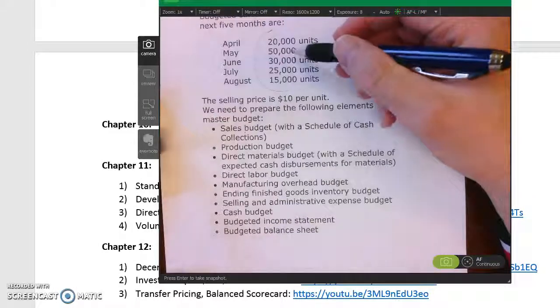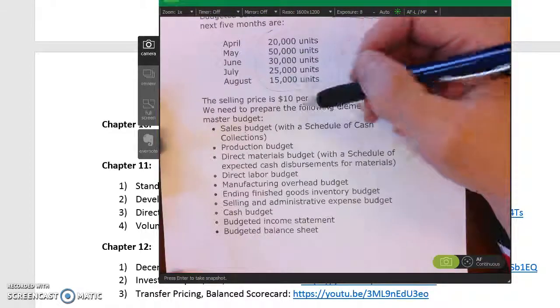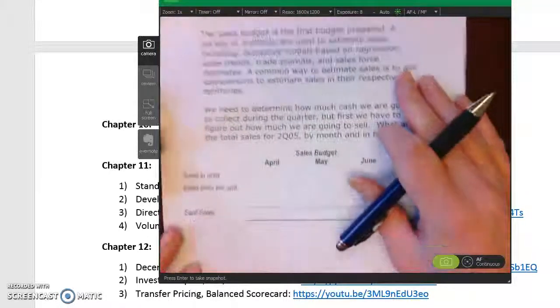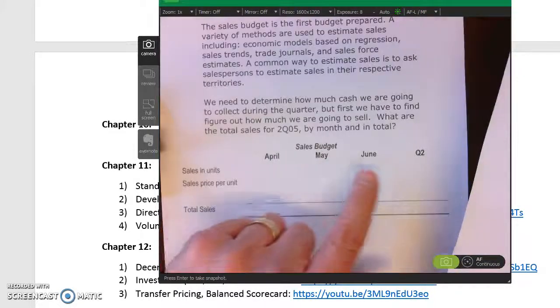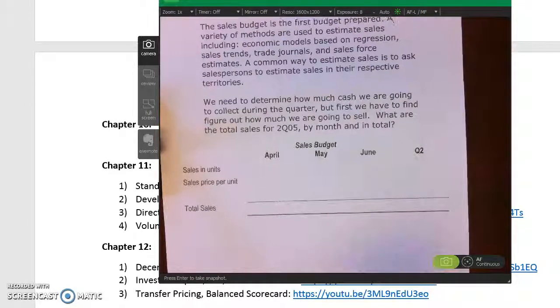So we look over here, and this is how many units we're going to sell, and we sell each one for $10 a unit. For the sales budget, we're going to calculate sales dollars just by multiplying, and we're going to do it for the second quarter. That means April, May, and June, and then of course for the quarter.